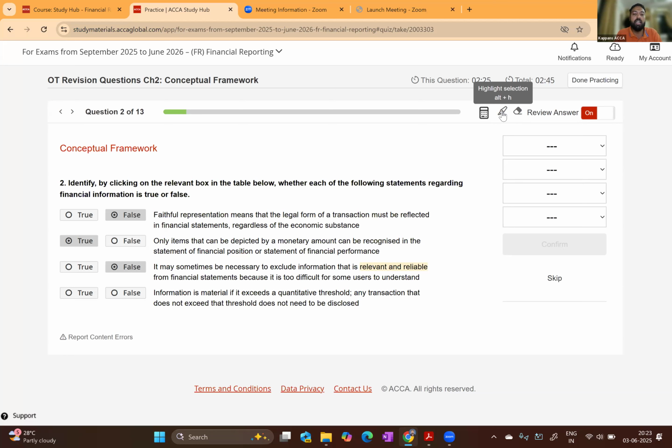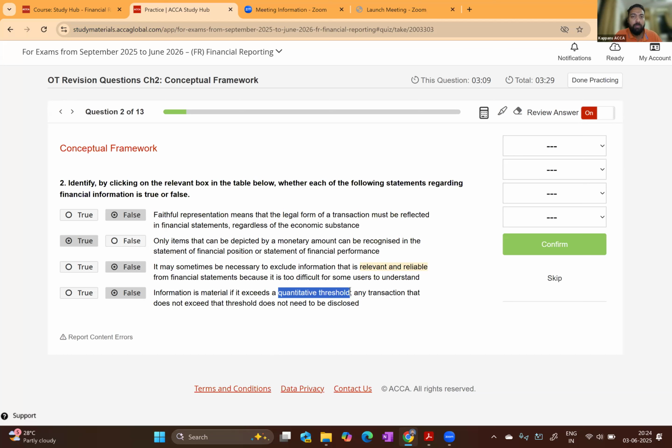Any transaction that does not exceed that threshold does not need to be disclosed. That is again false. We have learned what is material. Information is material if its omission or misstatement affect the economic decision of users of financial statement. It has nothing to do with a quantity or quantitative threshold. Quantitative threshold means, let's say that if an item is 3% of asset, or if an item is above $5,000, it is material. An item below $5,000 will not be material. Putting a quantitative threshold and saying that any amount below this quantitative threshold or below this amount is not material. No, that is not the definition of materiality.